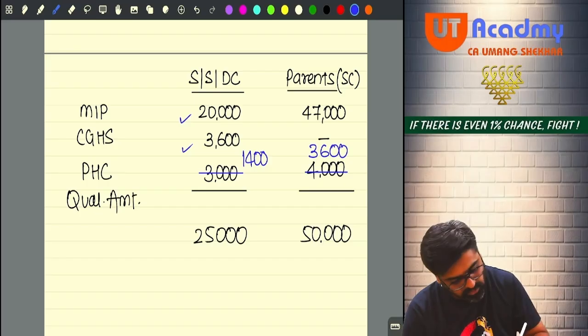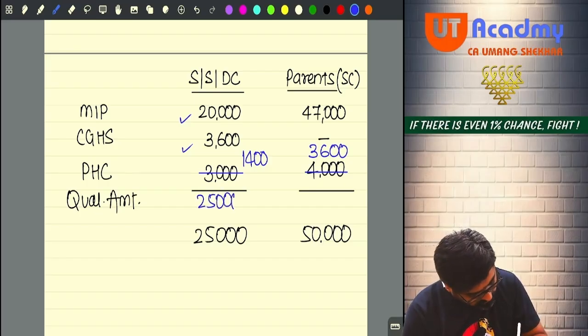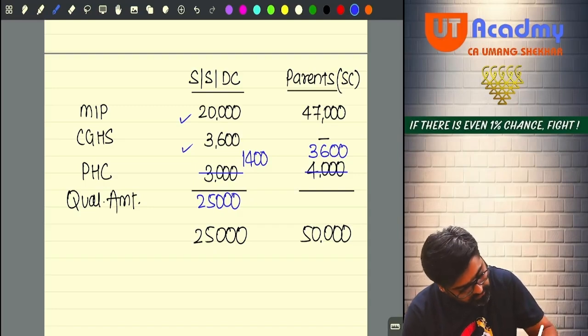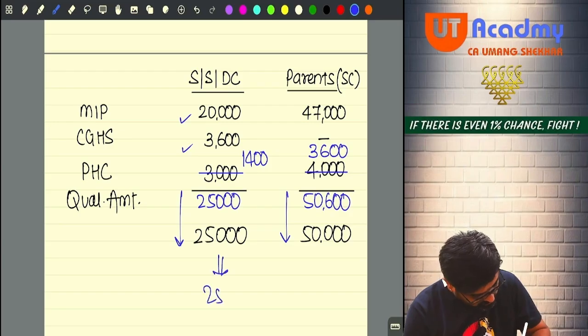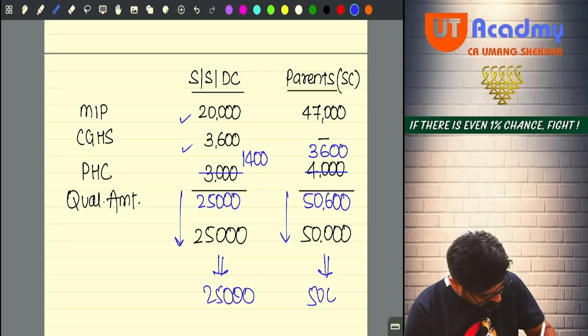Getting my point? So this will be 25,000 and this will be how much? 50,600. This or this whichever is lower, I am going to get 25,000 from here and I am going to get 50,000 from here.